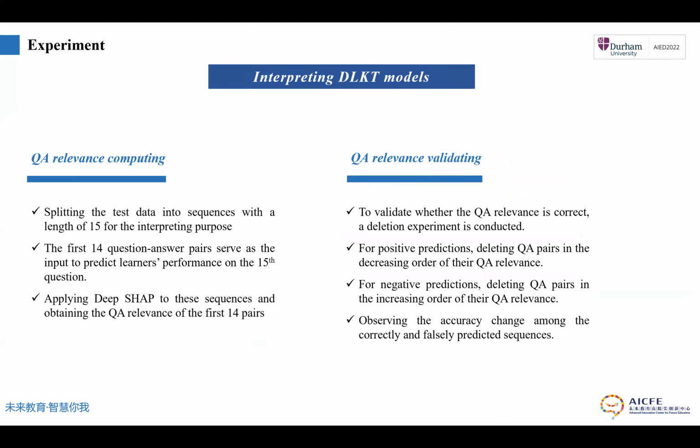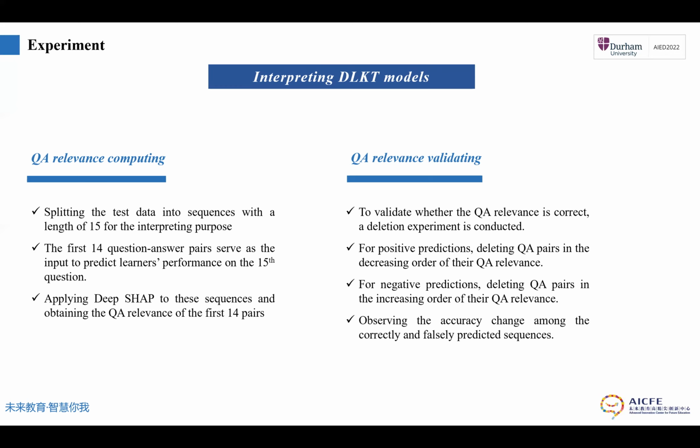And then we split the test data into sequences with a length of 15 for interpreting purposes. The first 14 question-answer pairs serve as the input to predict the model's performance on the 15th question. We applied the interpreting method to these sequences and obtained the QA relevance for the first 14 pairs. But we have no idea whether the QA relevance is correct or not. So an ablation experiment is conducted.